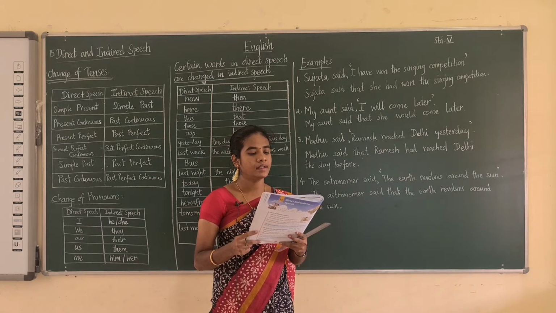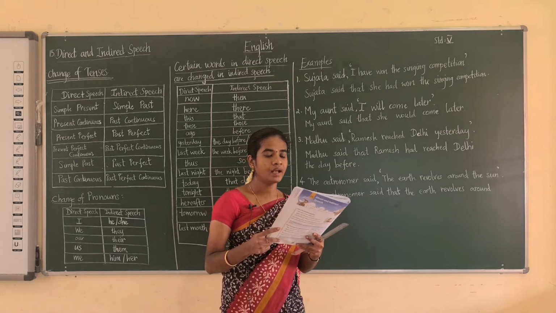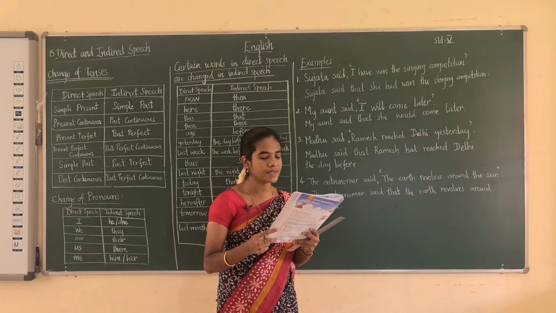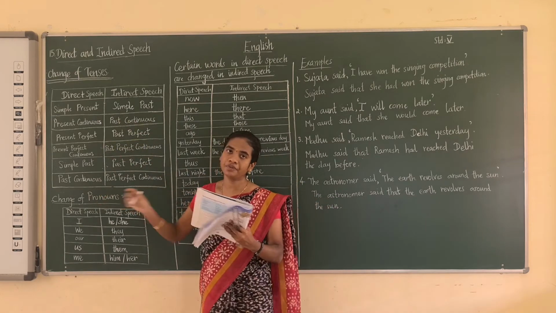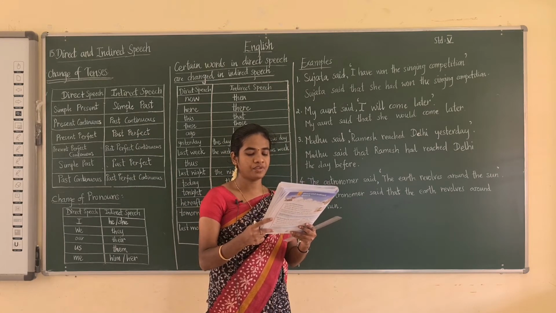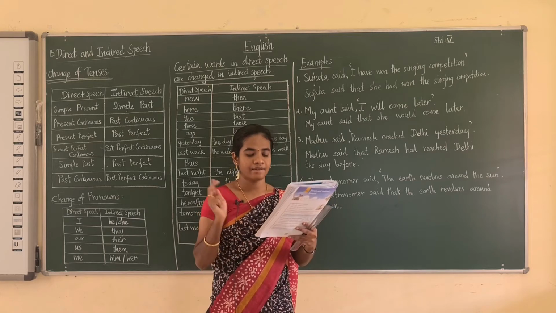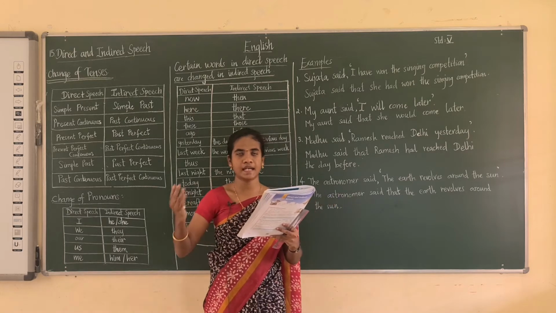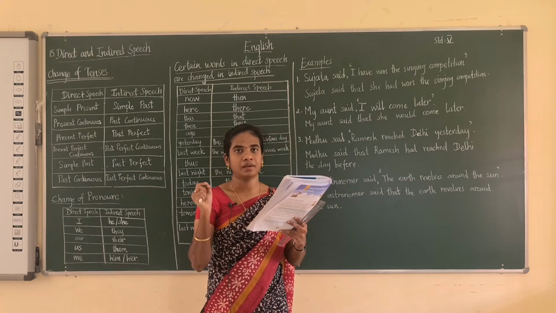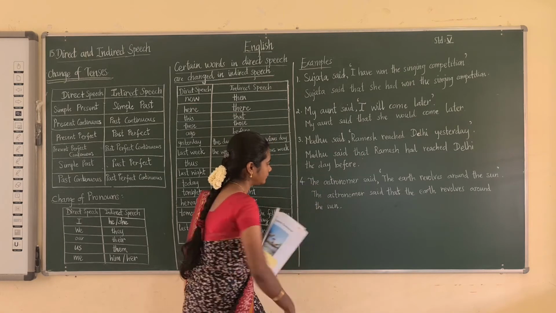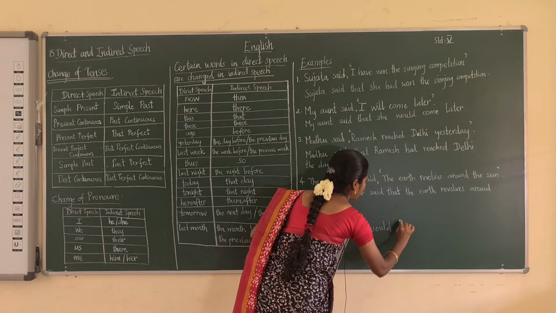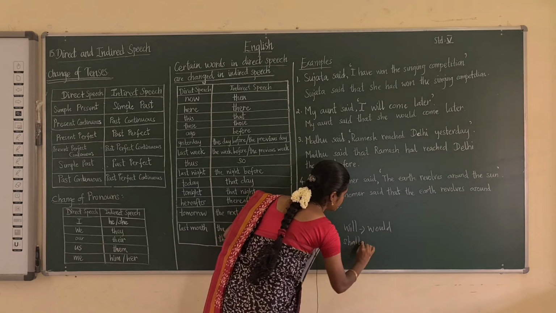The next one, the tenses of a sentence change. The table below shows the change in tenses while converting a direct speech to indirect speech. That is, we have to change the tenses. And the next rule is when reporting an incident that might happen in future. What are the future words? That is will and shall. Will and shall are changed to would and should respectively. Will is changed into would, and shall is changed into should.